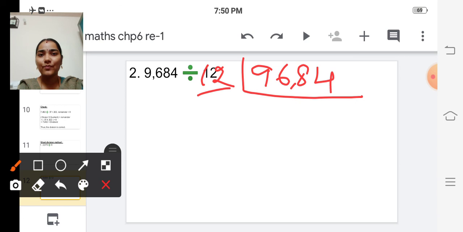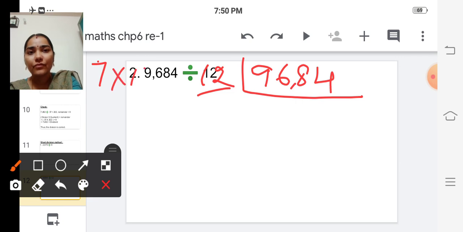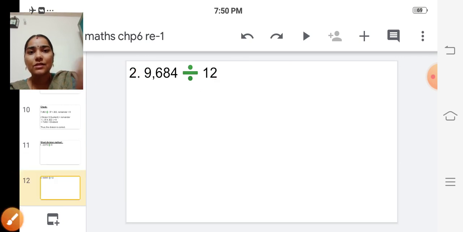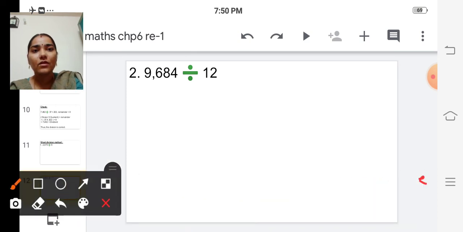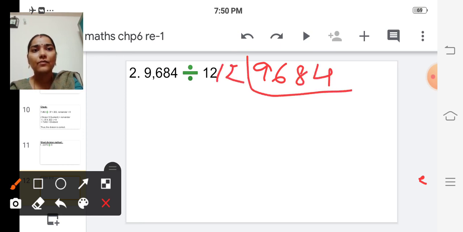Think, children. 12th table. See, 7 12s are. So we shall take from the 5. So 9,684 divided by 12.